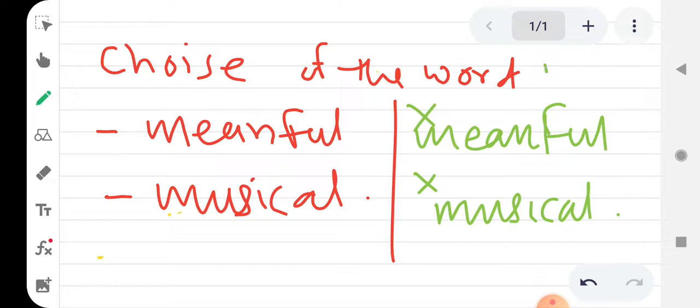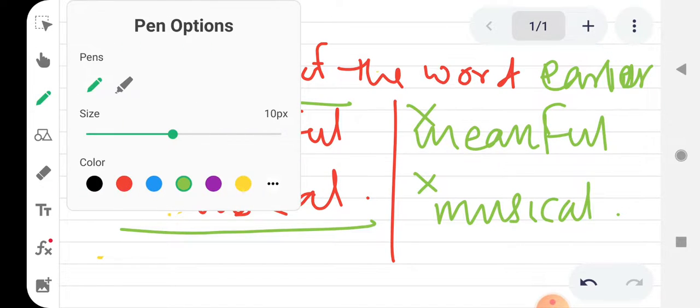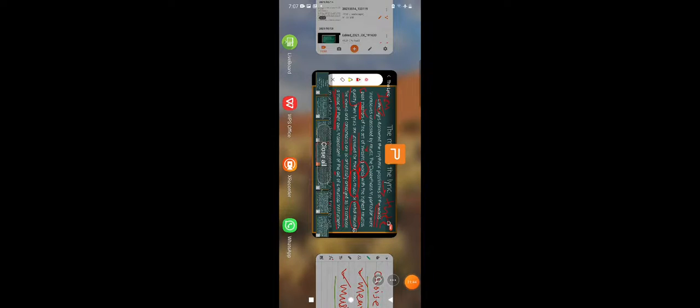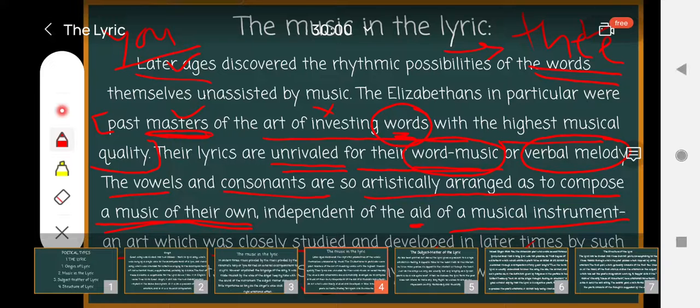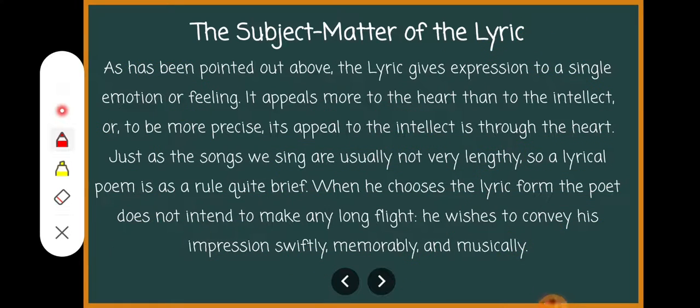This was in the earlier type of lyric. But in the refined lyric, in the present day, or in the Elizabethan age, in the Romantic age, the words chosen for the lyric were meaningful as well as they had the music of their own. Okay, understood? Music in the lyric was very important. Music of the words themselves.